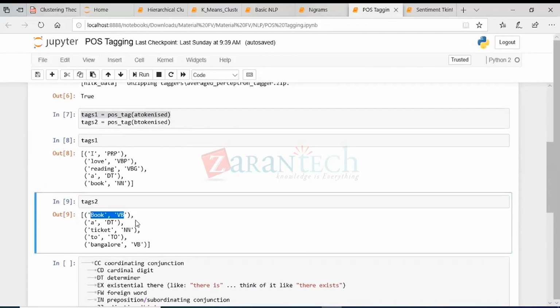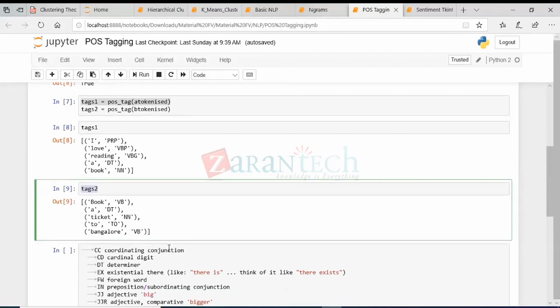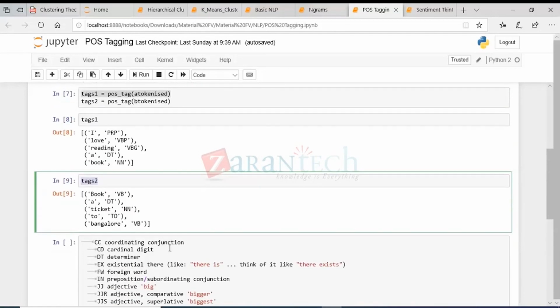So the way we use the words changes, the meaning of the words used in the sentence also changes, right? So what we are basically trying to do here is capture the context in which the word is being used. In the first one, it's being used as a noun. In the second sentence, it is being used as a verb. Okay, so that's how we can use this POS tagging to classify the words, to which parts of speech it belongs to.